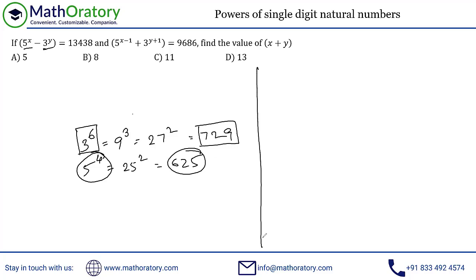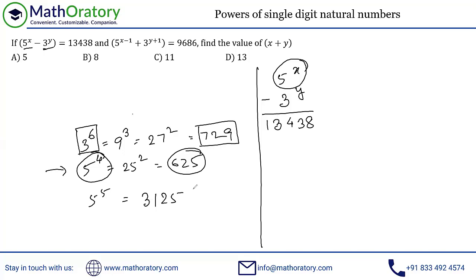So now let us look at the problem. We have 5 to the power x. We subtract a 3 to the power y from that, and we are getting this 13438, right? So first objective, this 5 to the power x should definitely be more than this 13438. So let's think about a power of 5 which is more than this 13438. 5 to the power 4 is known to us, so let's work with that. 5 to the power 5, 5 into 625 is 3125. So that is still lower than this number. If I take 5 to the power 6, 3 into 5 is 15, and 125 into 5 is 625, so this is 15625, which is greater than this 13438, right?